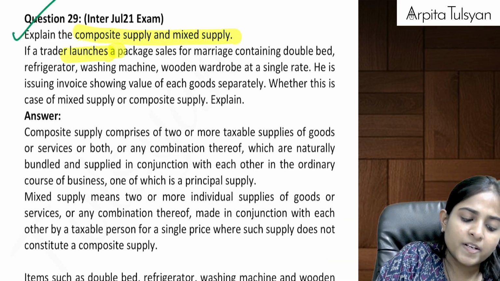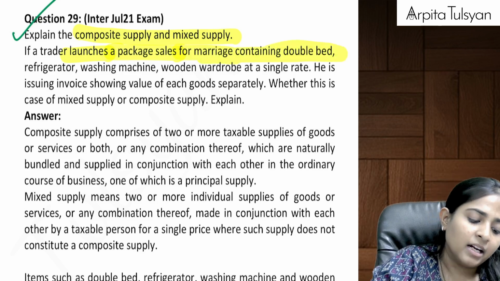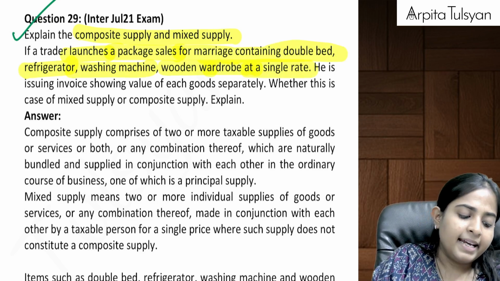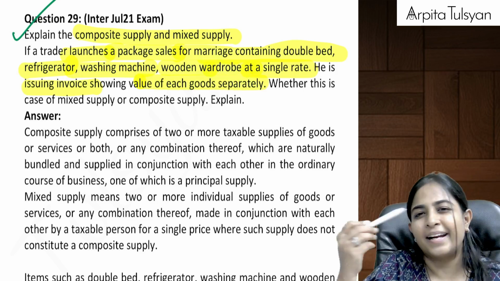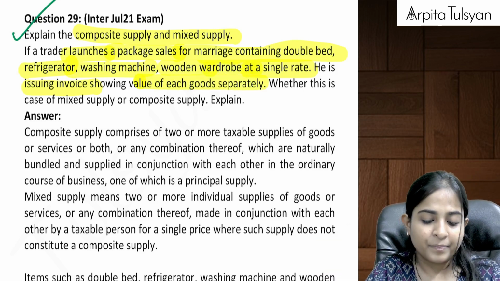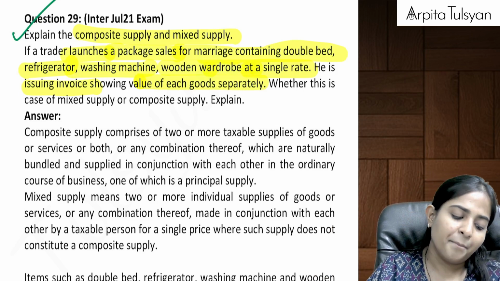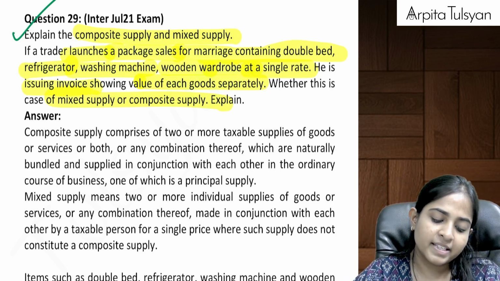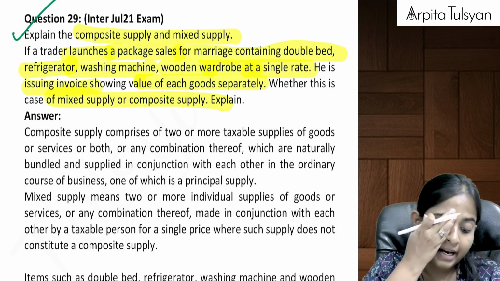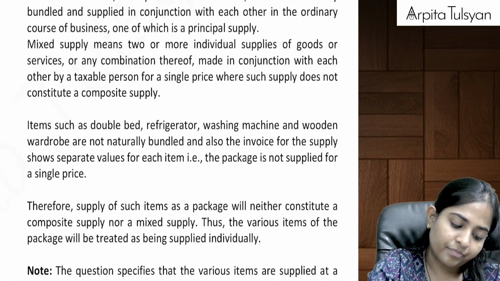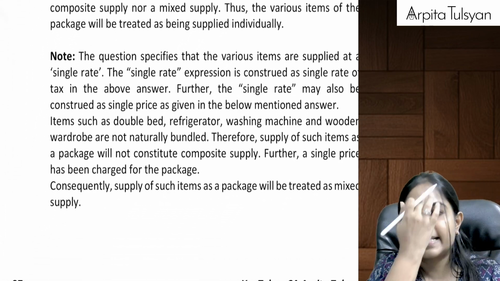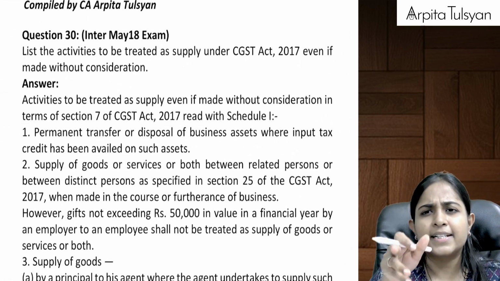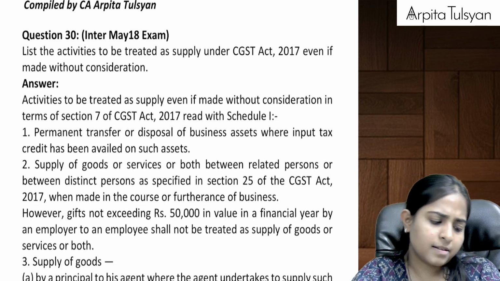If a trader launches a package sales for marriage containing double bed, refrigerator, washing machine, wooden wardrobe at a single rate, he is issuing invoice showing value of goods separately. If it is separately, then it is not a composite supply and it is not even a mixed supply. Explain whether this is a case of mixed supply or composite supply. So can we say this will be considered neither as mixed supply nor as composite supply. So here it will be considered as individual supply, and if it is considered as an individual supply, then individual rates will be applicable on individual prices.